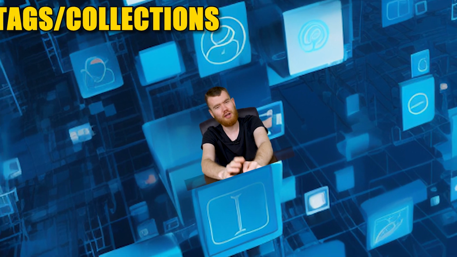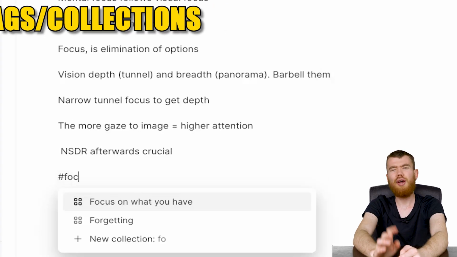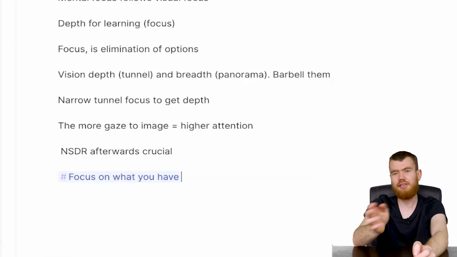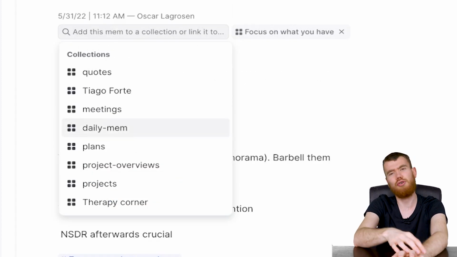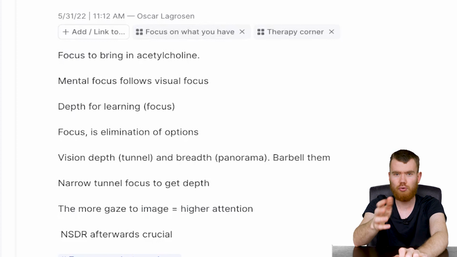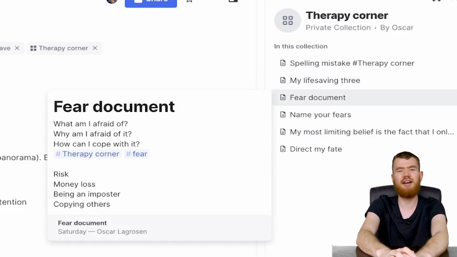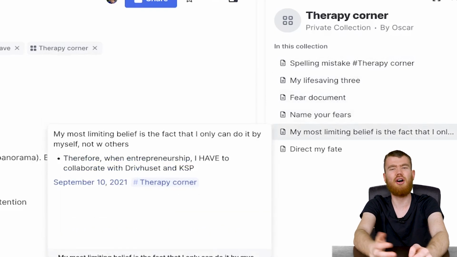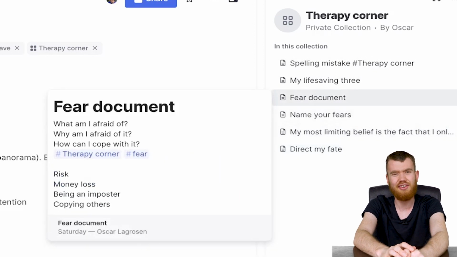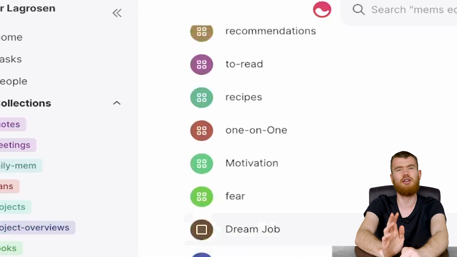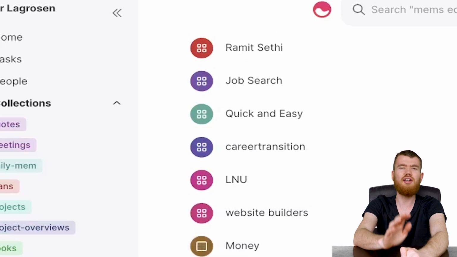But there's also another way to string together notes, and it's by tags, or what Mem calls it nowadays, collections. You create or add a tag by hashtag and type whatever name you want, or click on add collection right here and choose to either add to an existing collection or to a new one. And as soon as you have that tag, you can see right here which other notes have that specific tag and create even more associations if you wish. And when you click this collection menu over here, you can see all of them.